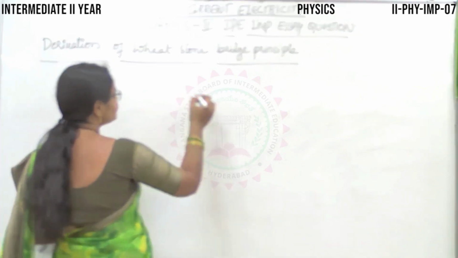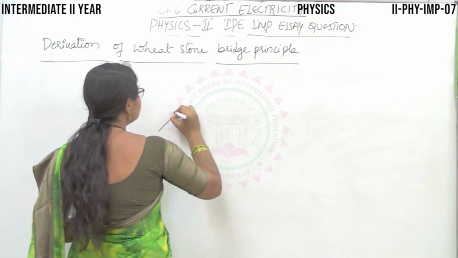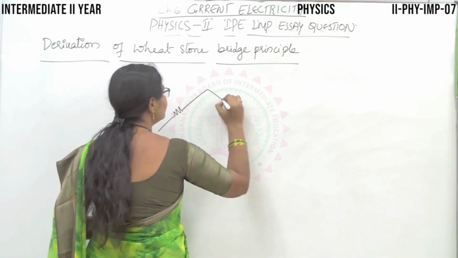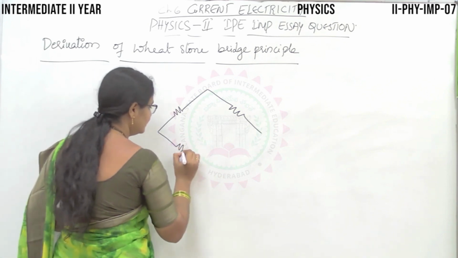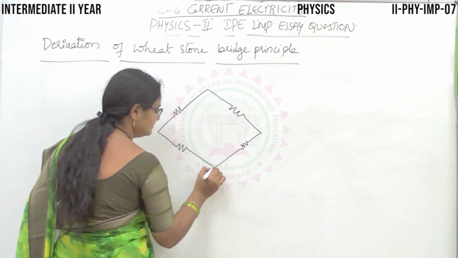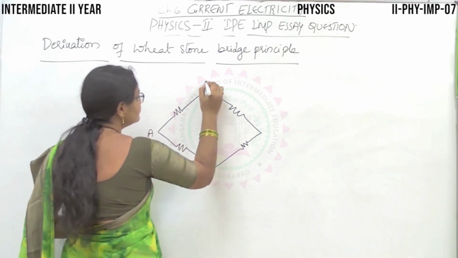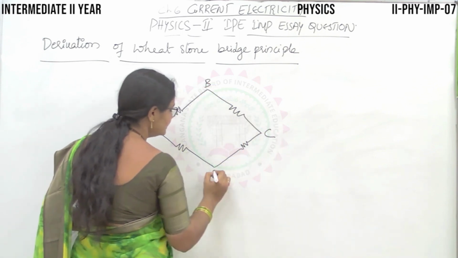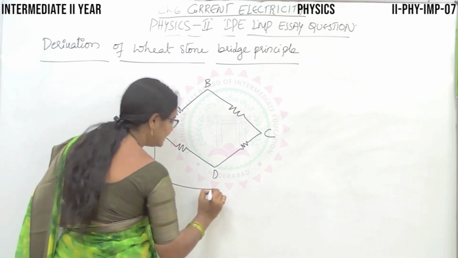For this, let me consider the diagram first. The Wheatstone bridge consists of 4 arms, A, and let me attach a battery to this.